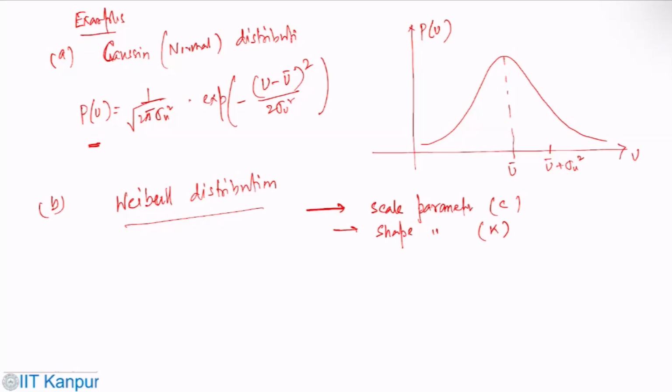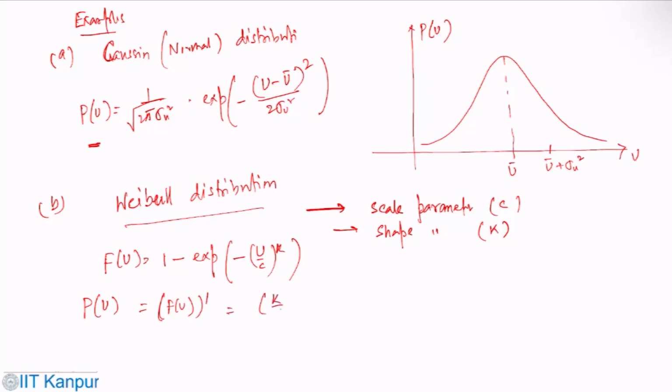Here F of u is represented as 1 minus exponential of minus (u by c) to the power k. So my p of u would be F of u prime.